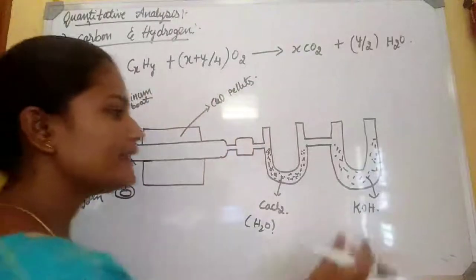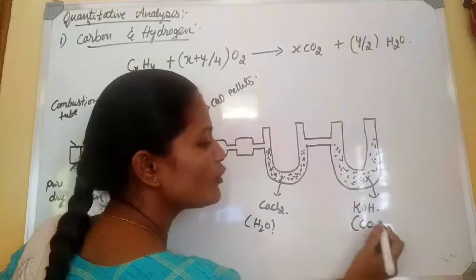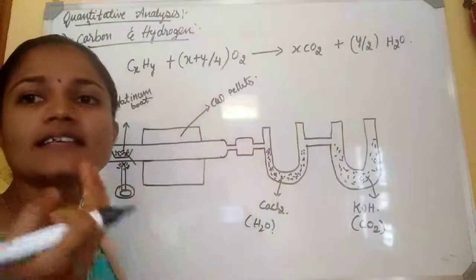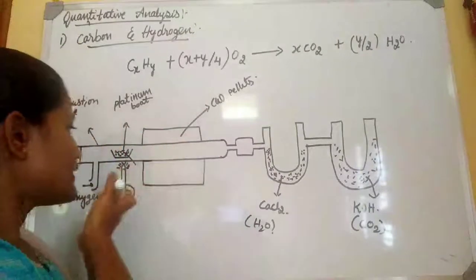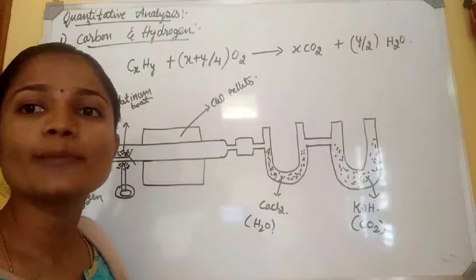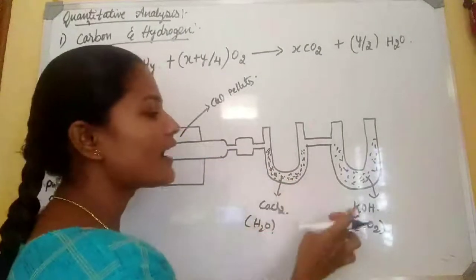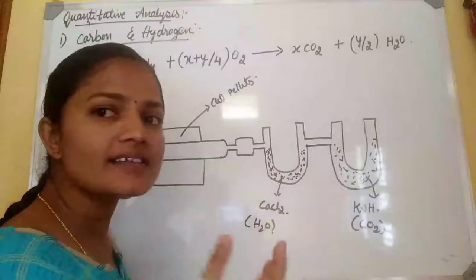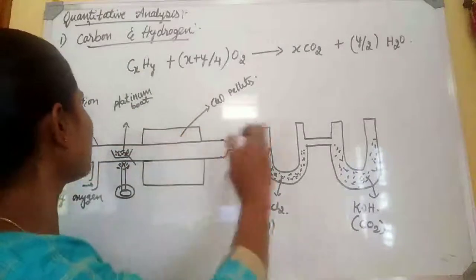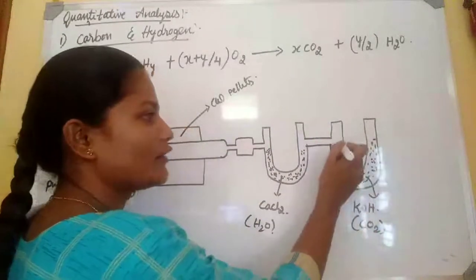Get it? In this U-tube, what will it absorb? That is, CO2 is absorbed. Whatever the water content in the given substance is absorbed by the calcium chloride, and whatever the carbon dioxide content in this condensing tube is absorbed by the potassium hydroxide.